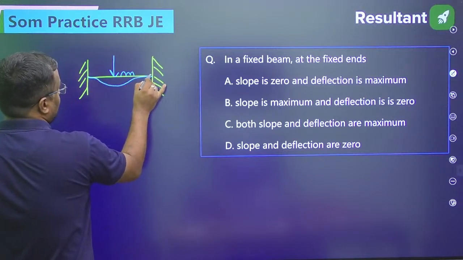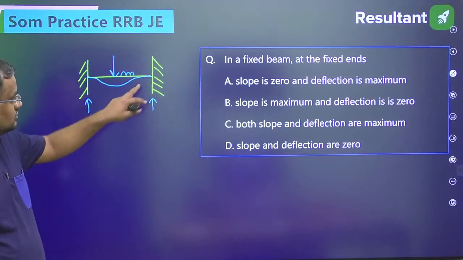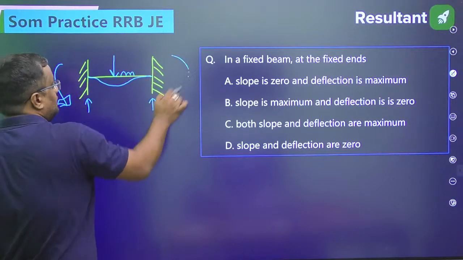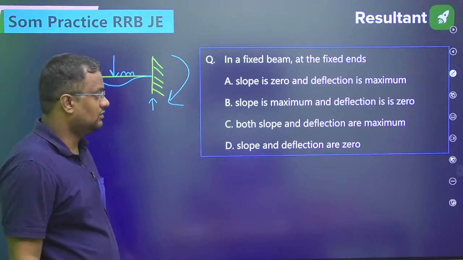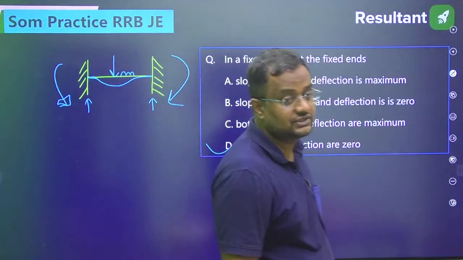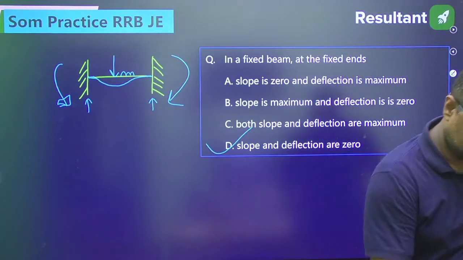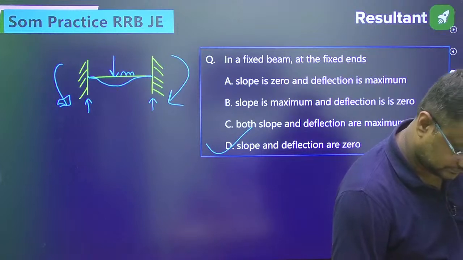So here there is no deflection, because it can provide the vertical load reaction, na? So zero deflection, and it can provide the moment also. So here it is not bending also. So slope and deflection both are 0.